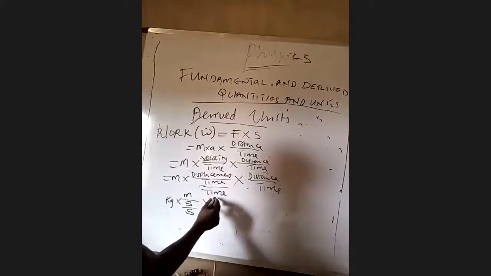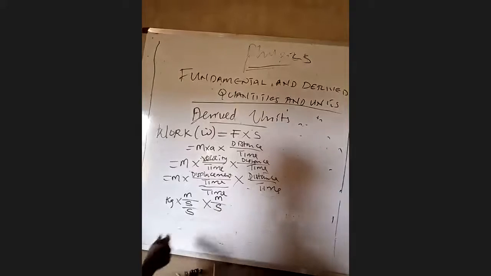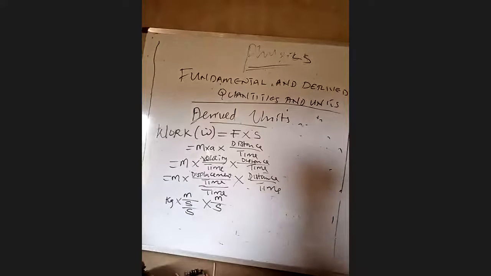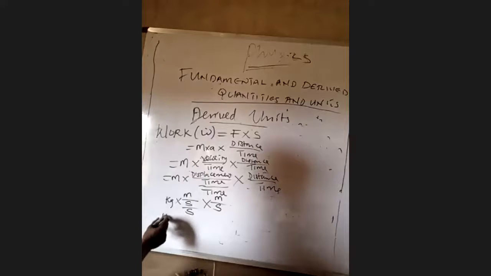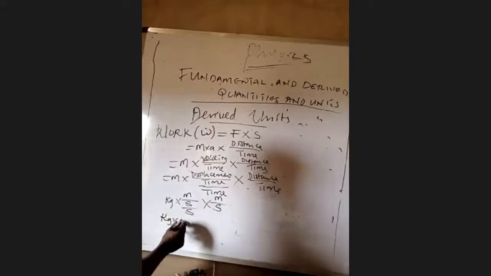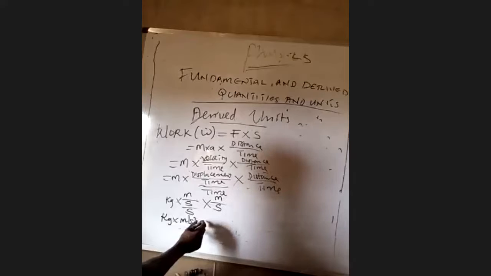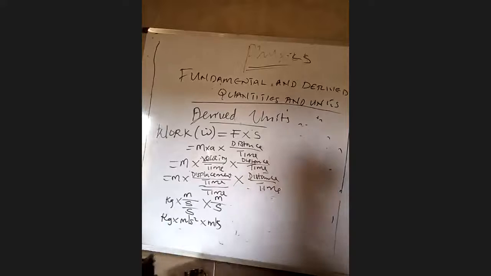The fundamental unit of distance is meter all over time, and the fundamental unit of time is second. So with this we end up with kilogram times acceleration, meter per second square, times meter per second.